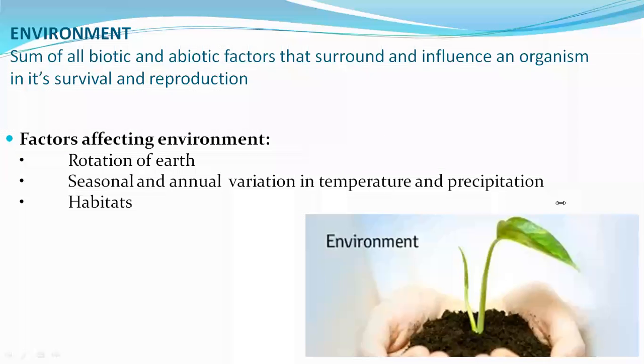Biome examples are the desert climatic zone, tundra region, coniferous forest, grasslands. Now, coming quickly to what is environment? Yes, rainforest, tropical rainforest. These are all examples. The environment is the sum of all biotic and abiotic factors that surround and influence an organism in its survival and reproduction. This we have already seen. Next, factors affecting the environment: rotation of the earth, seasonal and annual variation in temperature and precipitation, and habitats. This is already explained, so you just have to remember these factors.